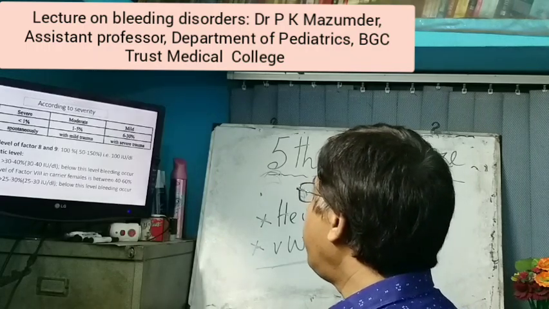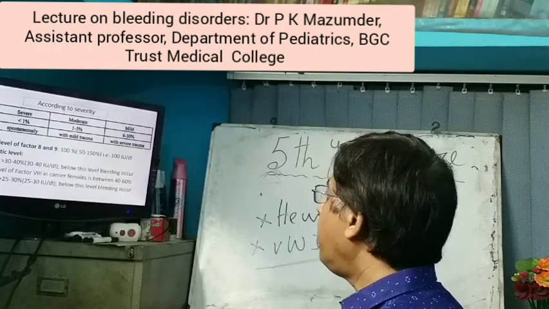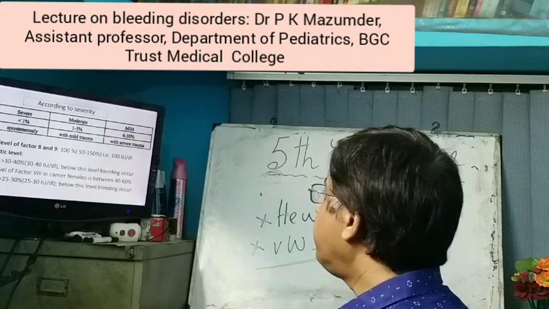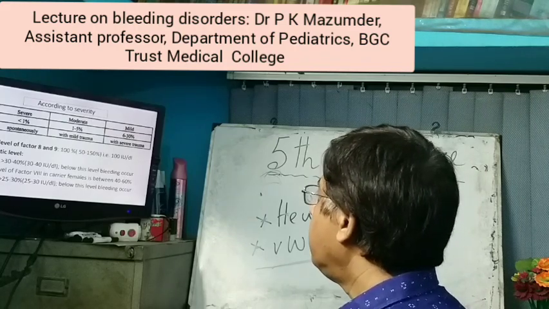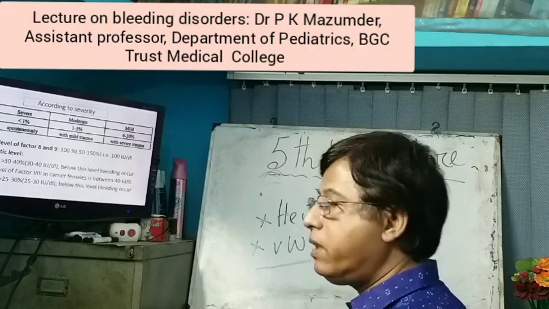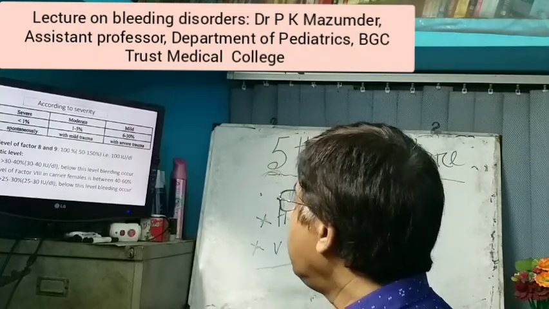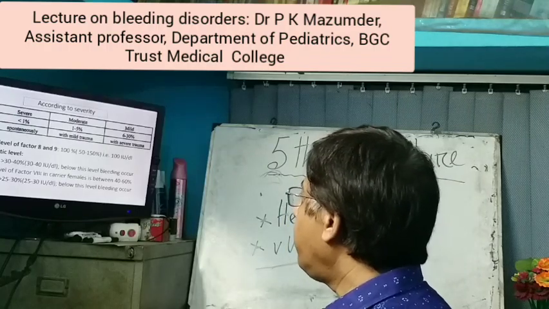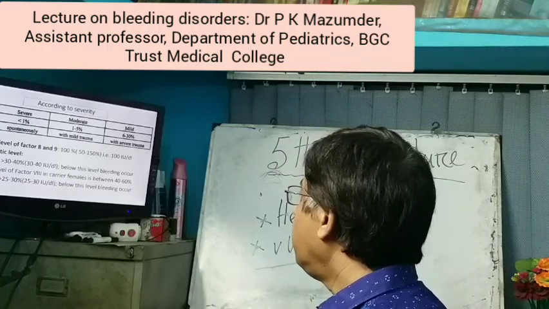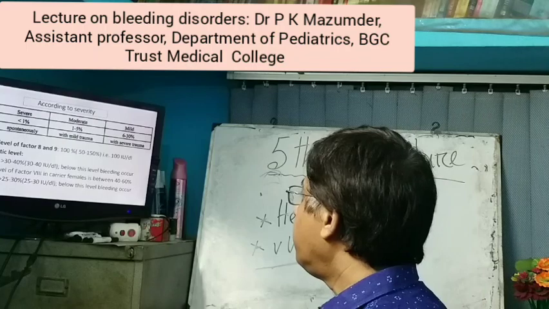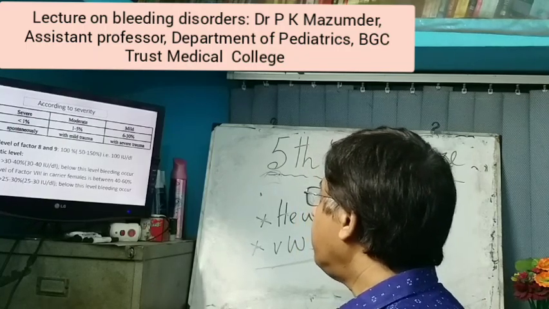Now, according to severity, hemophilia may again be divided into three types: severe, moderate and mild. It depends on the concentration of factor 8 or factor 9. If the concentration of factor 8 is less than 1%, severe hemophilia develops and bleeding occurs spontaneously.